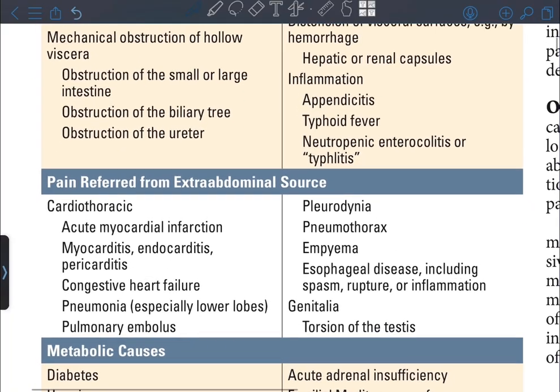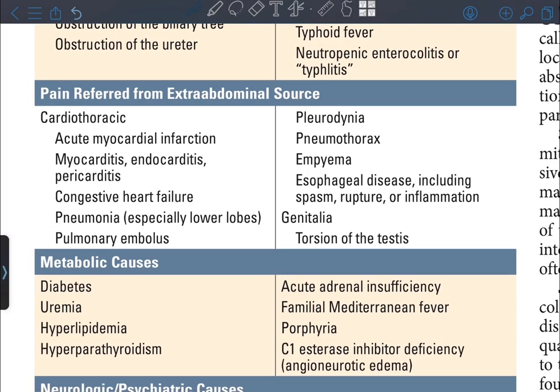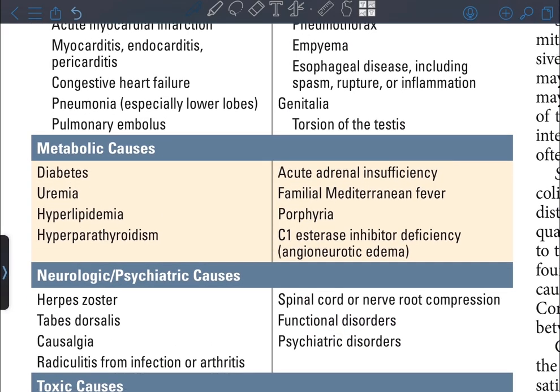Pain referred from extra-abdominal source: cardiothoracic, acute myocardial infarction, myocarditis, endocarditis, pericarditis, congestive heart failure, pneumonia, especially lower lobes, pulmonary embolus, pleurodynia, pneumothorax, empyema, esophageal disease including spasm, rupture or inflammation, genitalia, torsion of the testis, metabolic causes, diabetes, uremia, hyperlipidemia, hyperparathyroidism, acute adrenal insufficiency, familial Mediterranean fever, porphyria, C1 esterase inhibitor deficiency, angioneurotic edema, neurologic or psychiatric causes, herpes zoster, tabes dorsalis, causalgia, radiculitis from infection or arthritis, spinal cord or nerve root compression, functional disorders, psychiatric disorders.